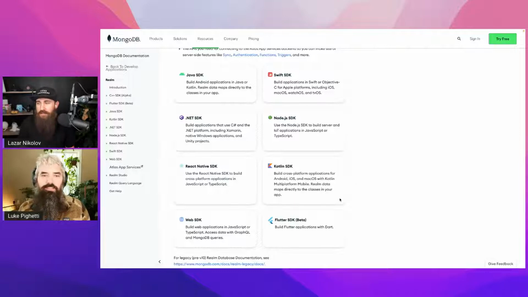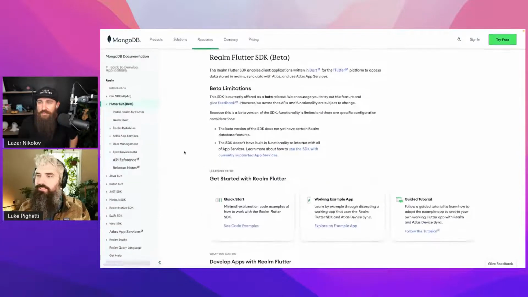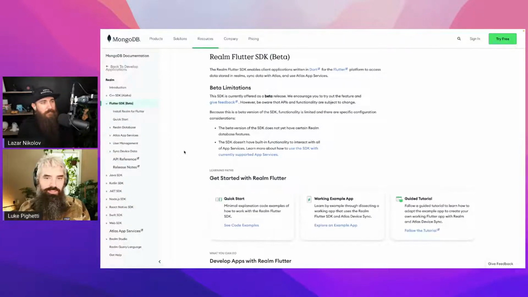Gotcha. Because that'd be pretty cool to be able to build a Realm database on mobile and then flip a switch and have it persist to the cloud somewhere. If it's that simple, that would be pretty awesome. Totally, like an auto sync that syncs up whatever it can in the background, so you don't have to do any network requests. Yeah, that would be super cool.